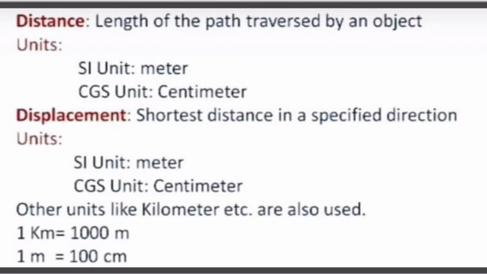Displacement, shortest distance in a specified direction is called displacement. Units, SI unit is meter, CGS unit is centimeter. Other units like kilometer are also used. 1 km is equal to 1000 meters and 1 meter is equal to 100 centimeters.